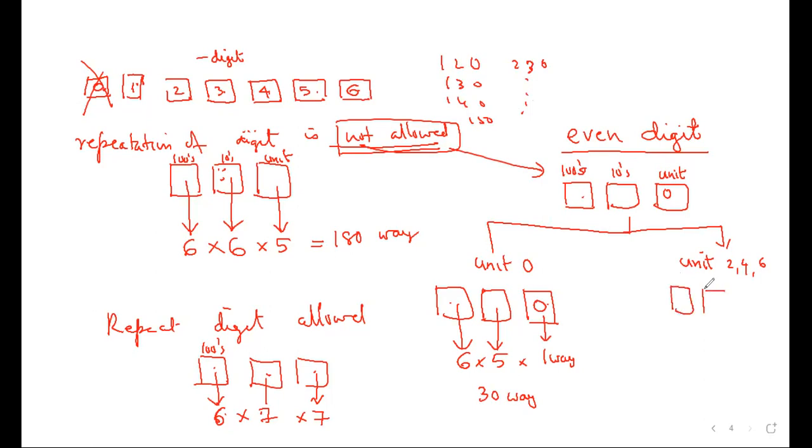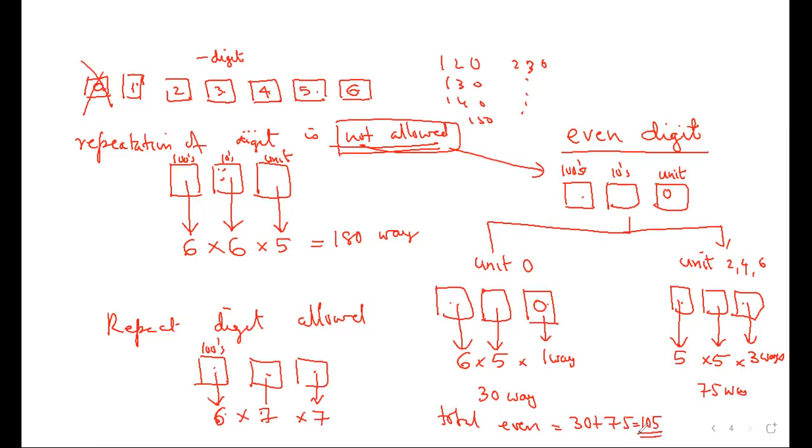Now the unit place is 2, 4 or 6. That means this can be arranged in 3 ways. And what about the hundreds place? 0 cannot be there, so it will be only 5. And what about the tens place? It will be 4 possibilities out of 7, 1 gone here, 1 gone here, remaining 5 ways. So 5 into 5 into 3, 75 ways. So the total number of even numbers will be 30 plus 75, that is 105.